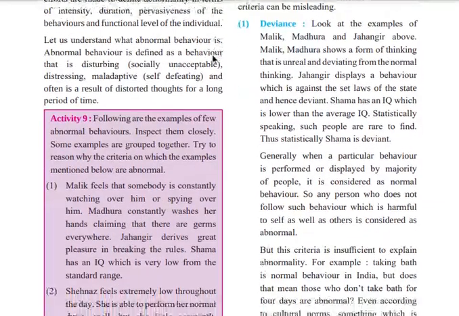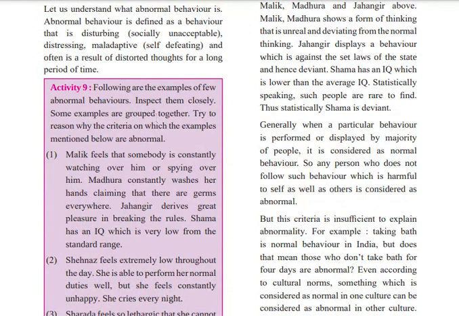Now, activity 9. Following are a few examples of abnormal behaviors. Inspect them closely. Some examples are grouped together. Try to reason out the criteria on which the examples mentioned below are abnormal. There are certain cases given and we need to inspect which behavior is abnormal.